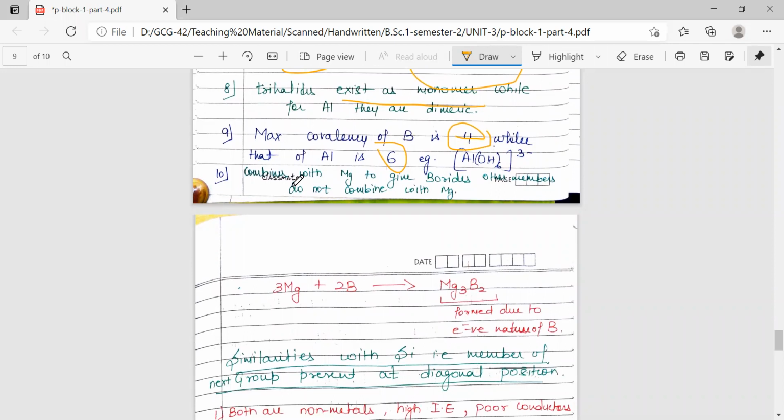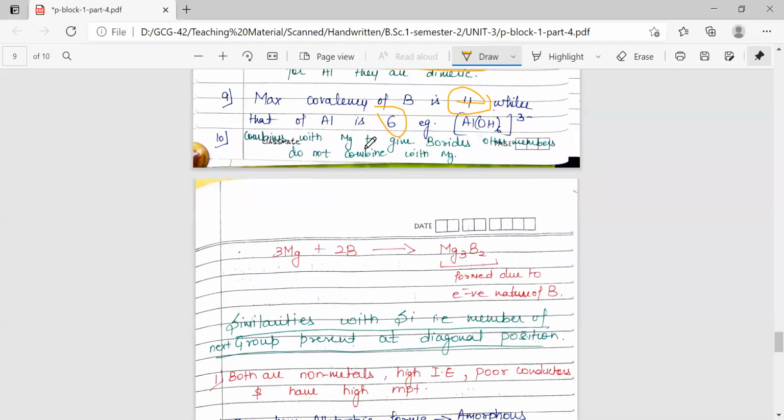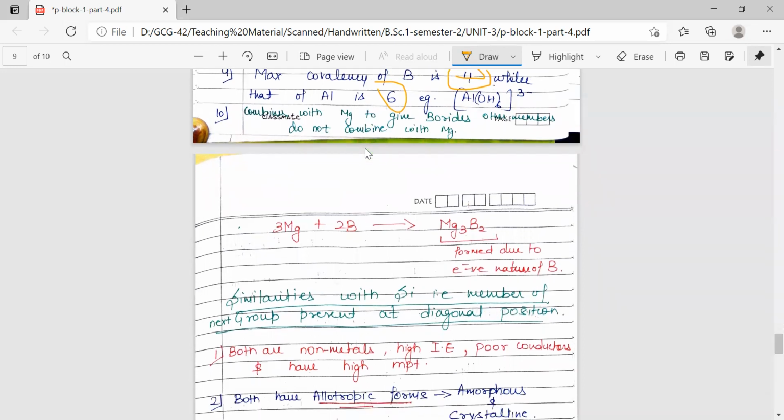Boron combines with magnesium to give borides. This is an important reaction, an important property. The rest of the members do not combine with magnesium to give any kind of borides, because boron's electronegativity is high, so it reacts with electropositive metals. The rest of the members behave as electropositive elements, so they do not react with other electropositive elements and do not act as anions in combination with electropositive metals.